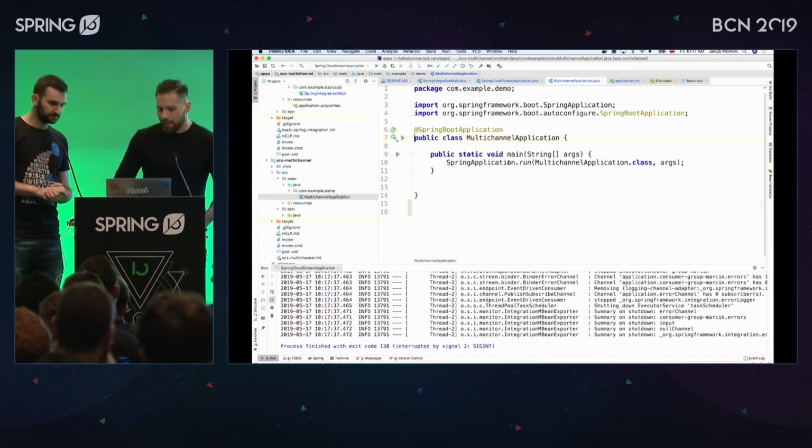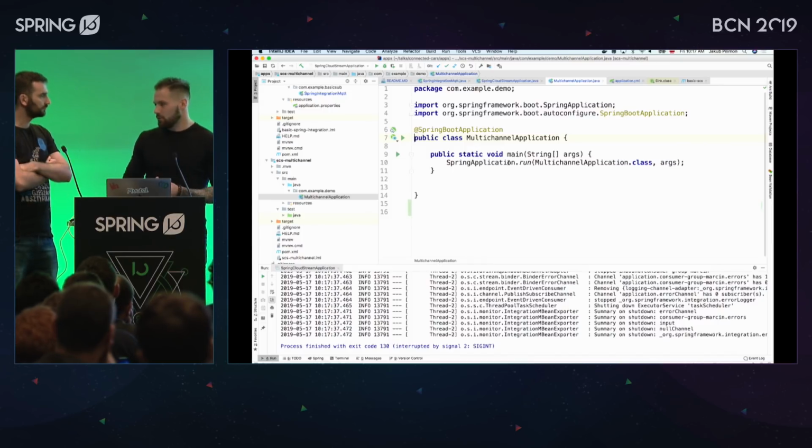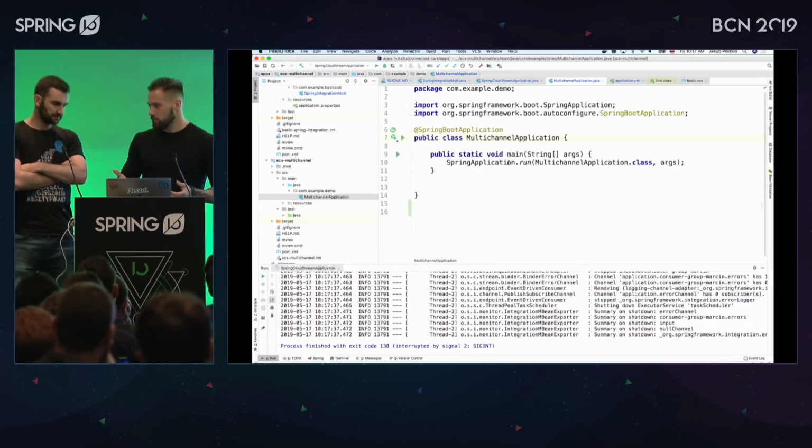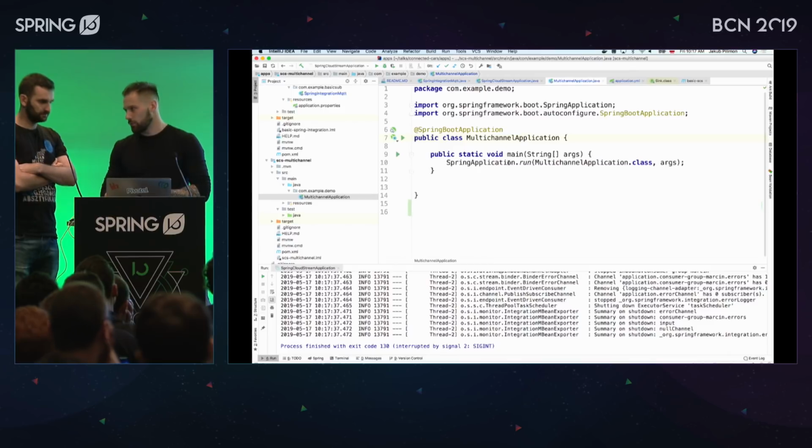Yes, you can do that. Actually, you are not limited to one input channel. You can have several of those with Spring Cloud Stream. But what you need to do is predefine the channels you are going to talk to. Is it difficult? It's not difficult. It goes like this.